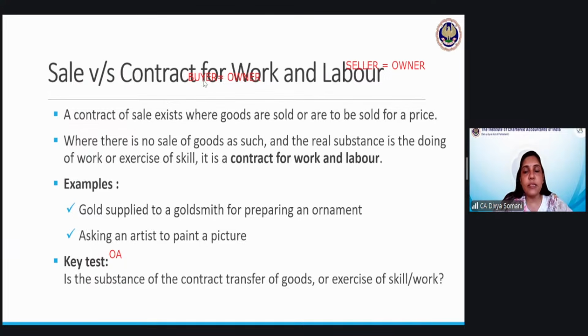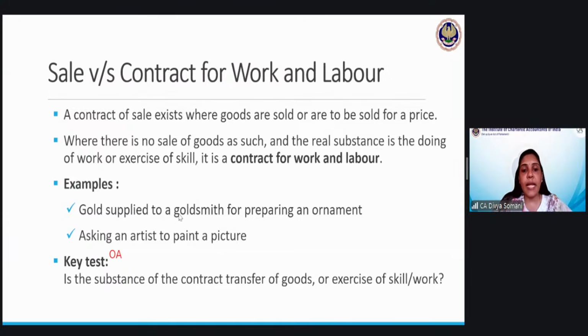Next, we are studying sale versus contract for work and labor. Sometimes it happens that we hire some person, or we outsource some work to another person. That kind of arrangement is basically known as a contract for work and labor. Let me quickly tell you the example first, and then we will study the theory.